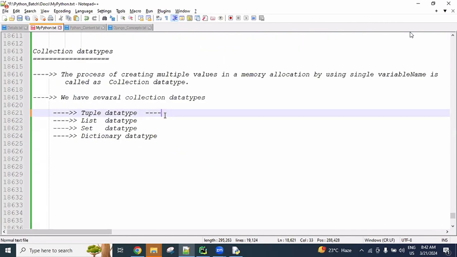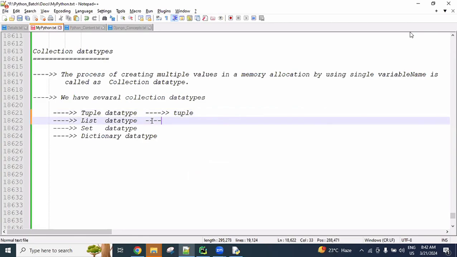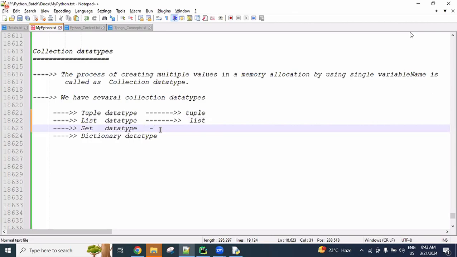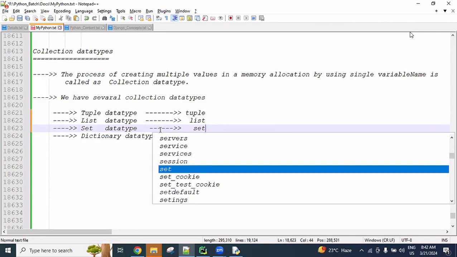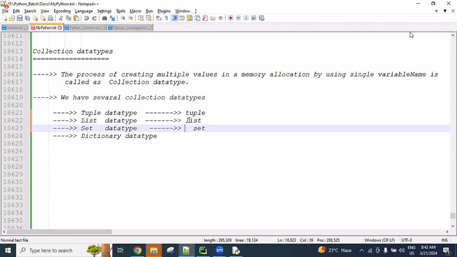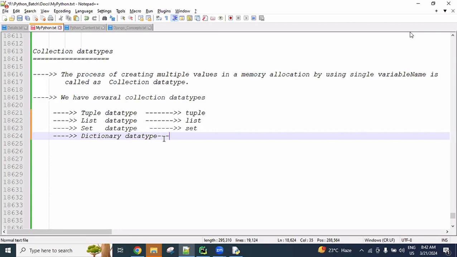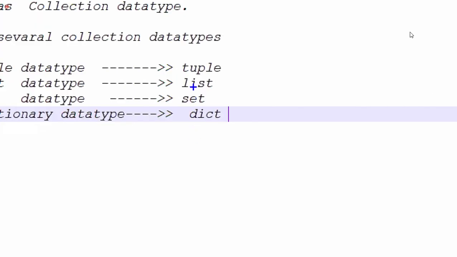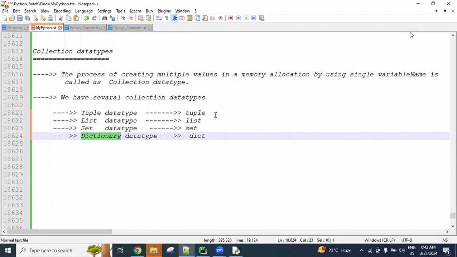Now the syntax to understand: the tuple data type is represented with tuple, the list data type with list, the set data type with set, and the dictionary with dict. Dict is nothing but the dictionary concept.